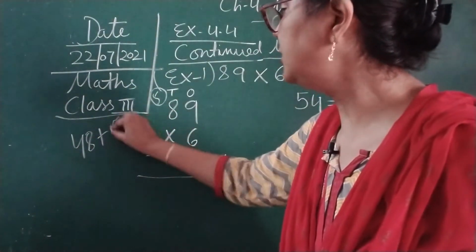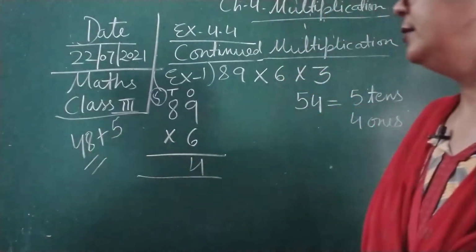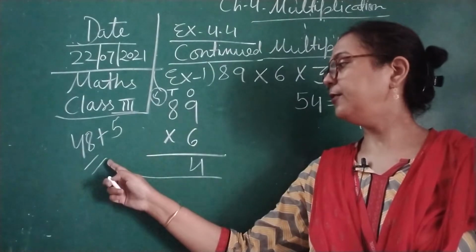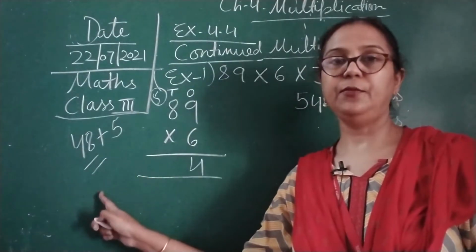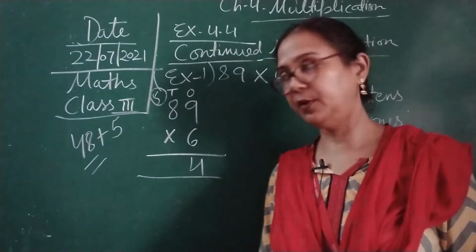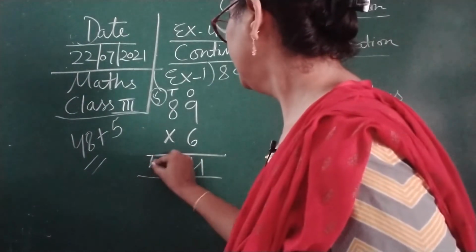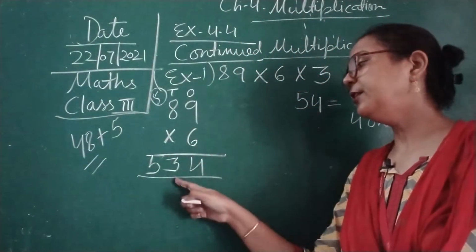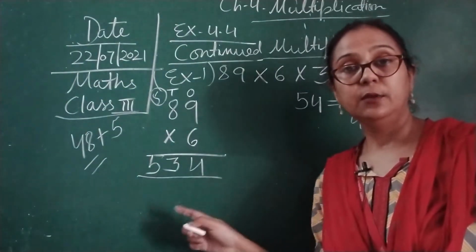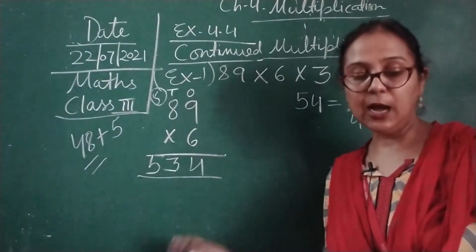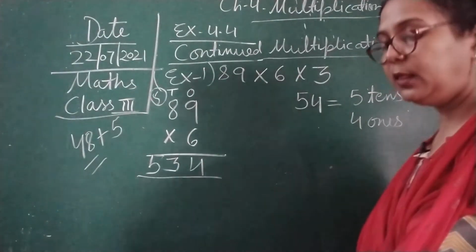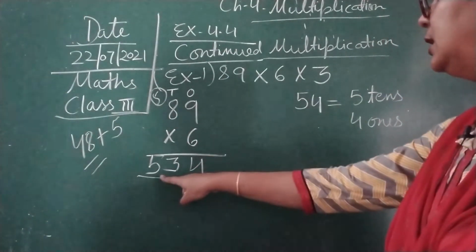Now here you can see 48 plus 5, children. So what will we get? 49, 50, 51, 52 and 53. The answer we will get is 53. So here we write 53. So the answer is 534. 534 is the answer.